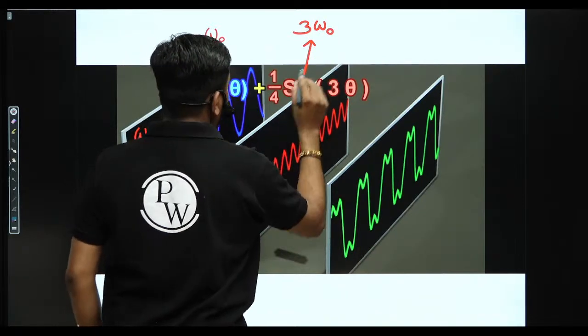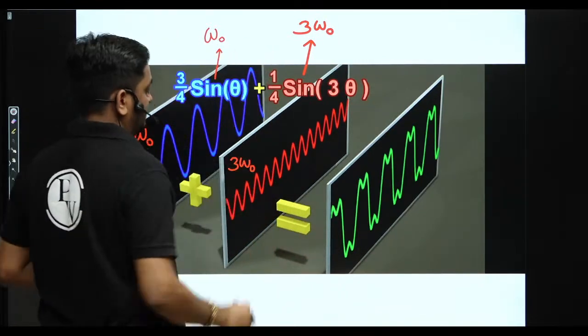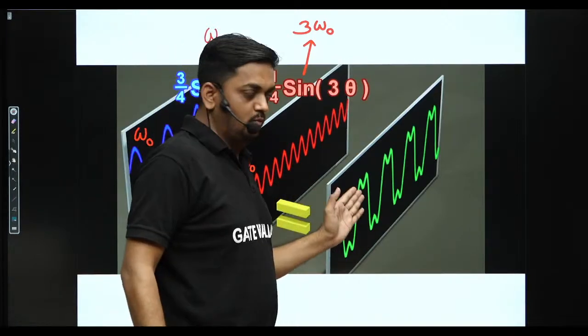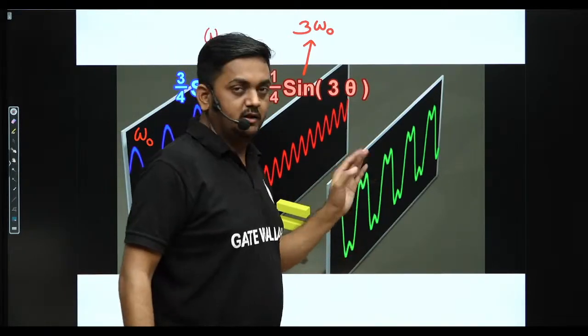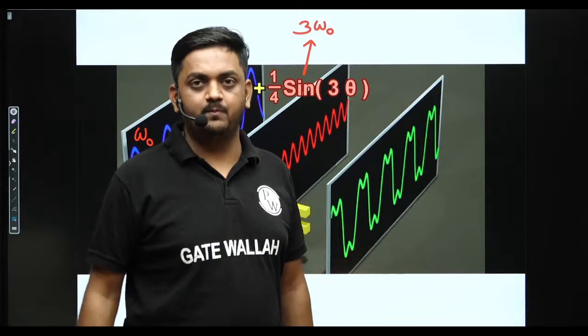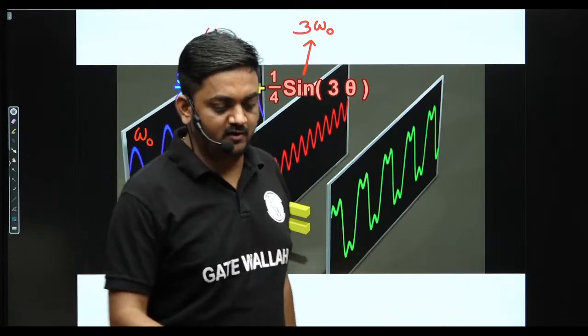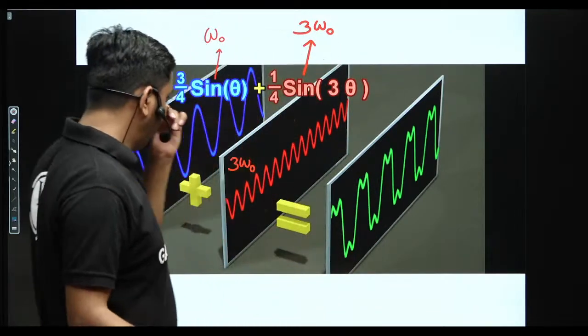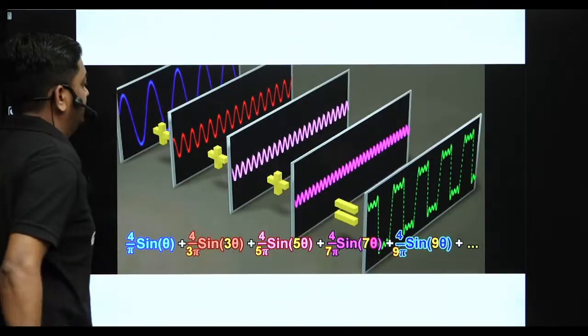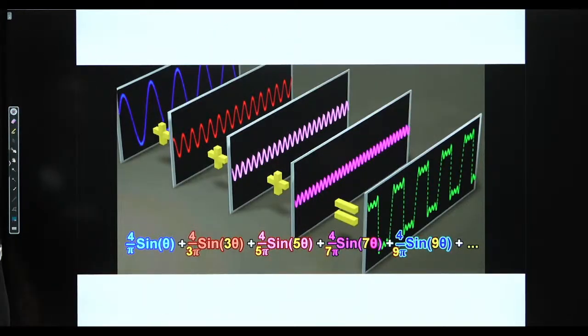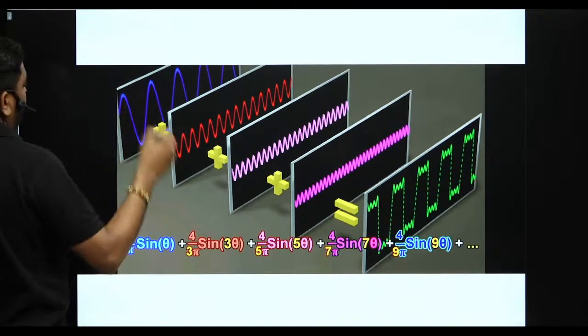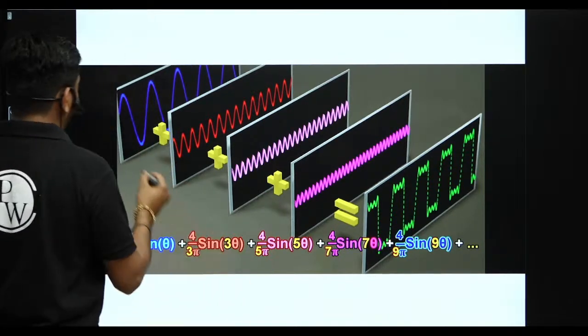Now we are adding two sinusoids of different frequency, then the resultant signal is no longer another sine wave. It is a different waveform. Fine. Now next, guys, in a similar way, if we add multiple sinusoids with different frequencies, like this is